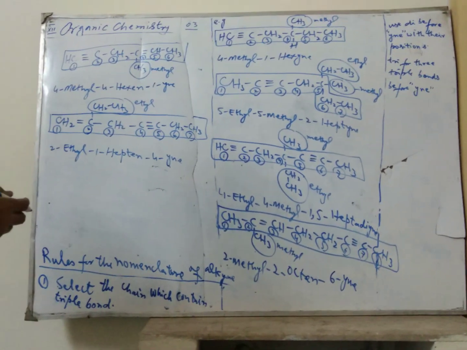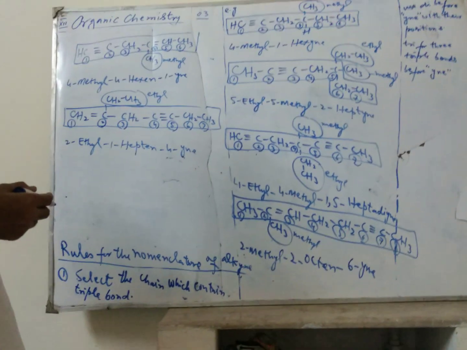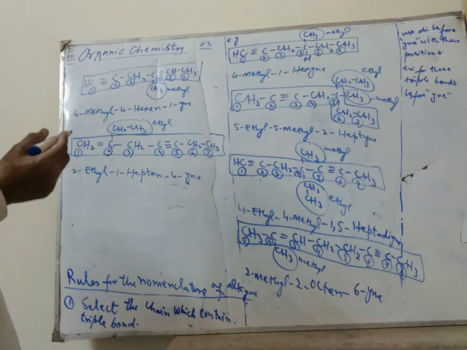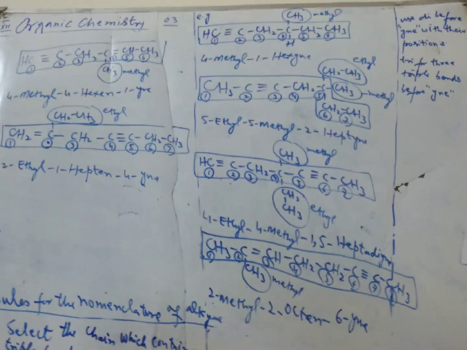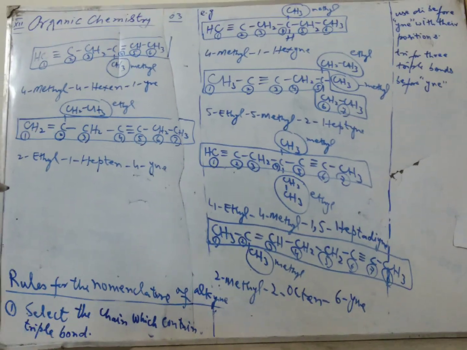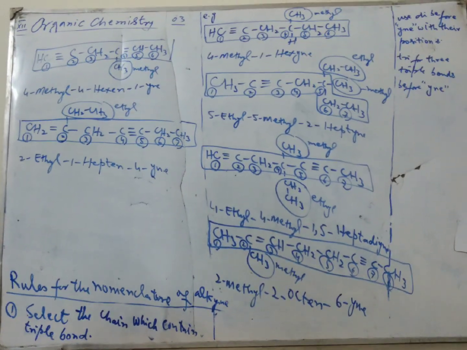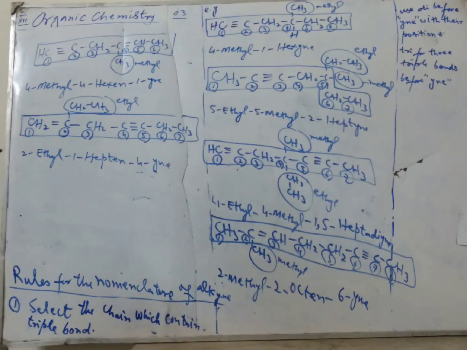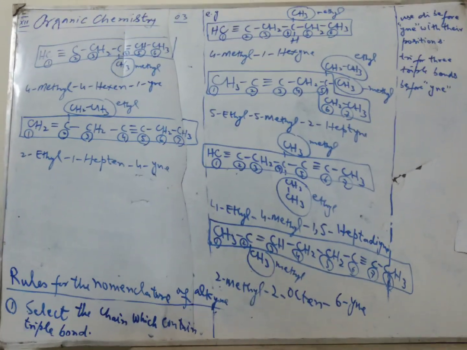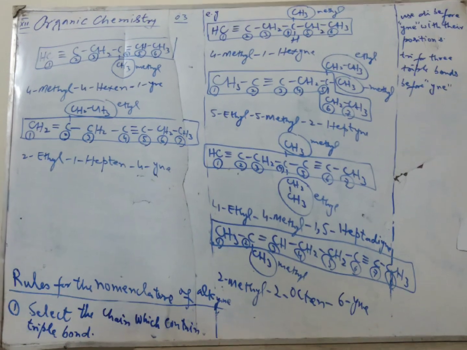So students, all these are the examples used to elaborate all these rules. You should work hard at them, because all these three families are basically the ABC of organic compounds. If you understand how to use such rules, you will be able to give the names of other compounds.